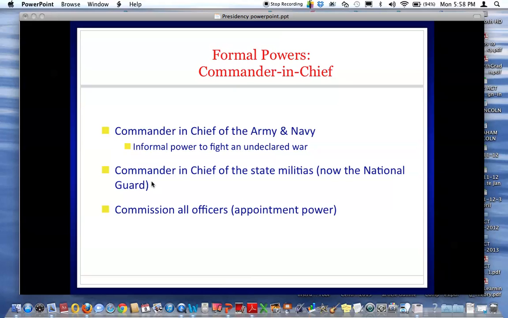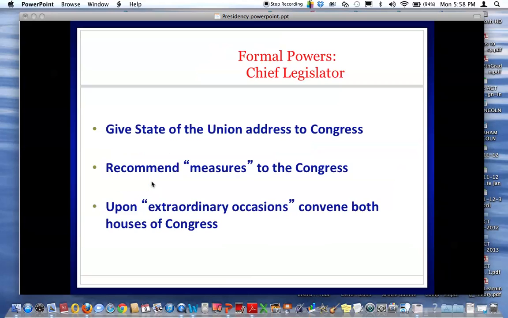Commander-in-chief of the Army and Navy, commander-in-chief of the state militias, and they get to commission officers. A formal power is chief legislator, giving State of the Union, recommending measures, and upon extraordinary occasions convening both houses. We are rarely out of recess, so they get to do this very rarely. I think the last time was President Truman.